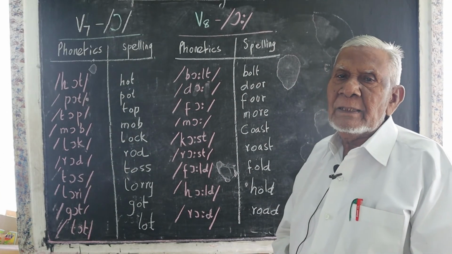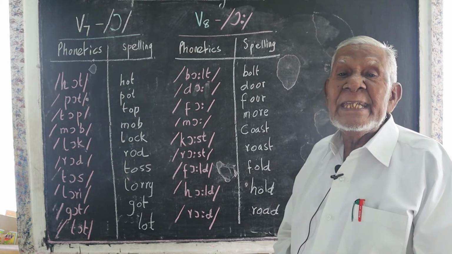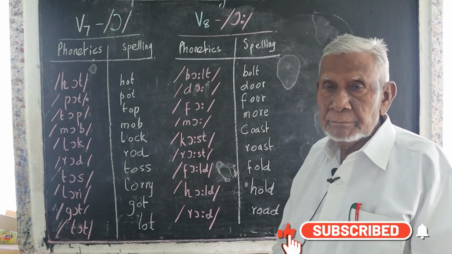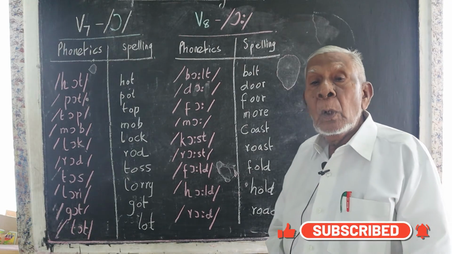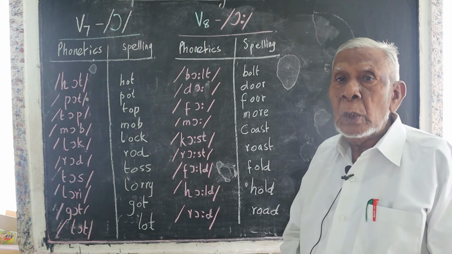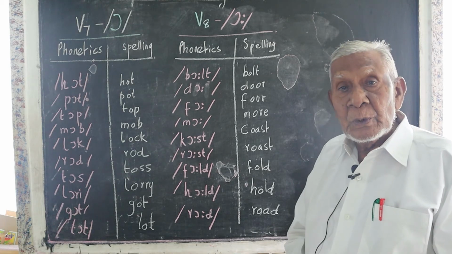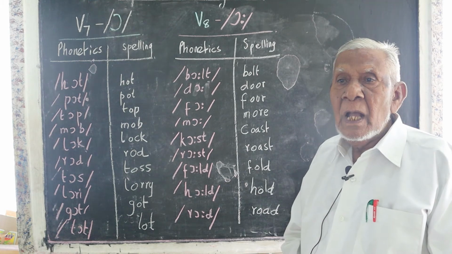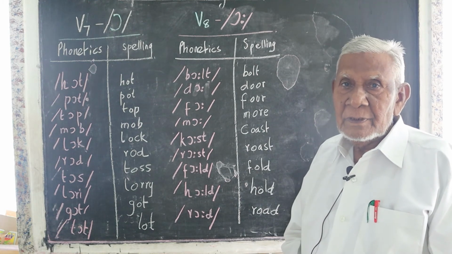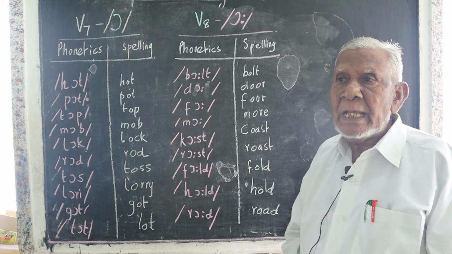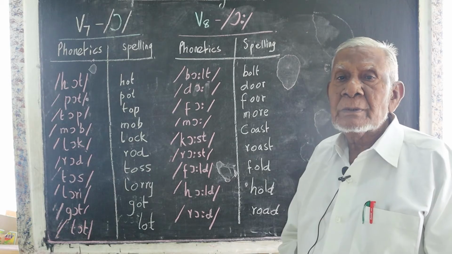The seventh vowel, V7, is O. Hot, H-O-T, hot. Please note it. Some people pronounce it incorrectly. It's wrong. It must be pronounced correctly as hot.